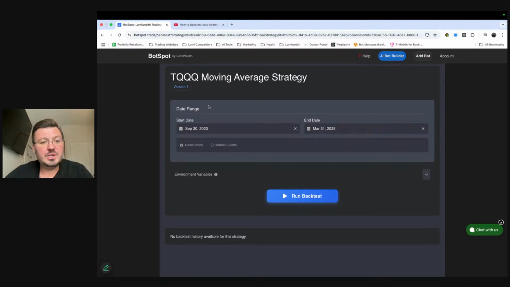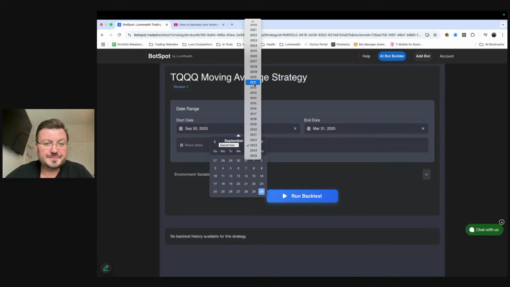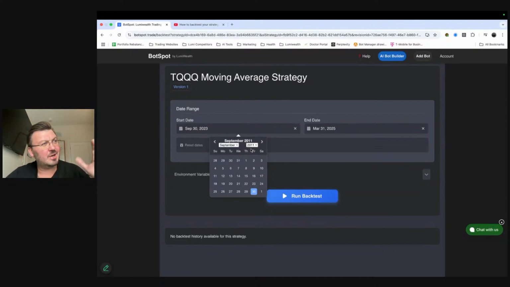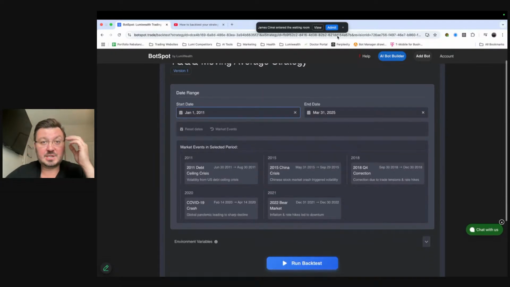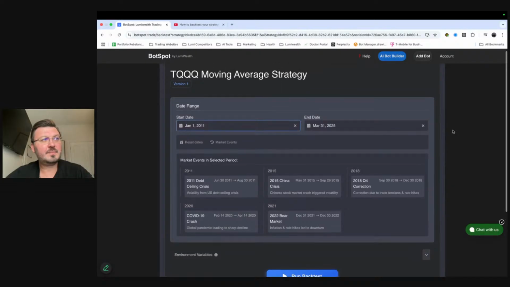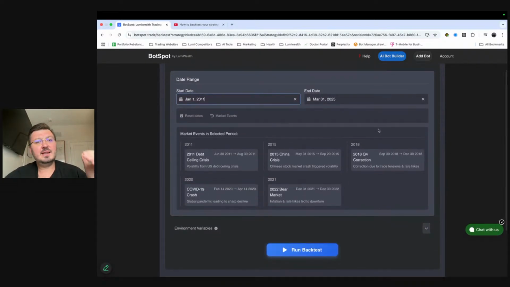So what we're going to do is set a date range. I'm going to go back to 2011 because TQQQ came out in 2010. So we're going to go about as far back as we can, January 1st, 2011. Okay. I'm going to leave the end date as today. Okay. And actually yesterday is the end date. And you can see here that when I